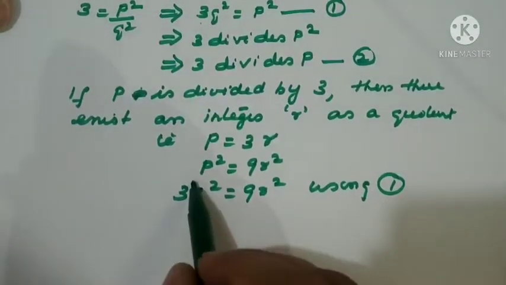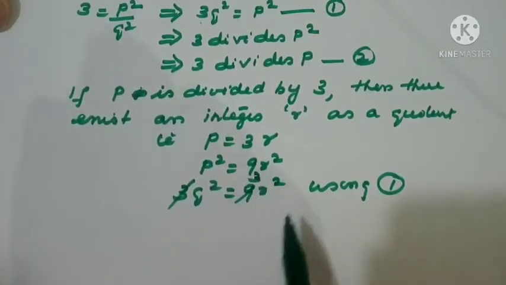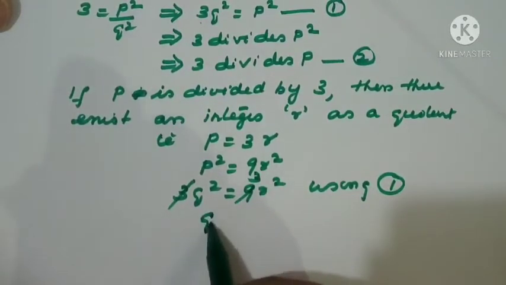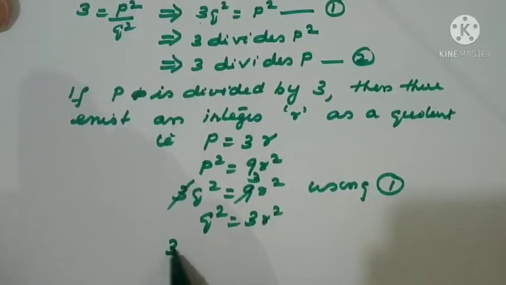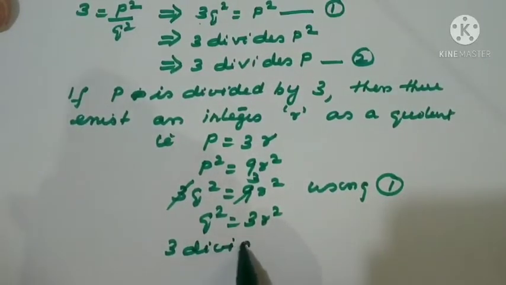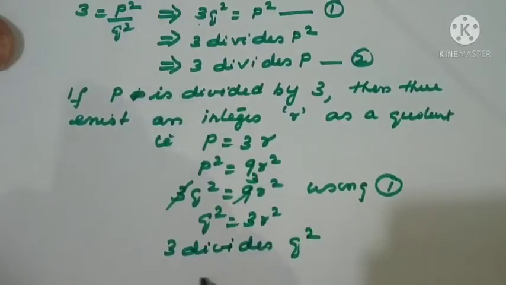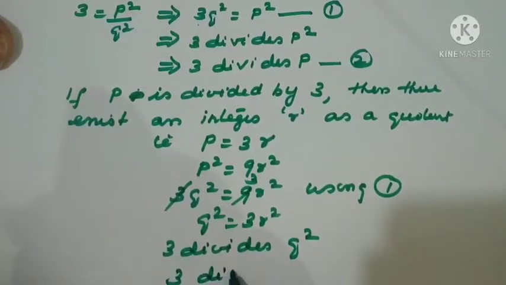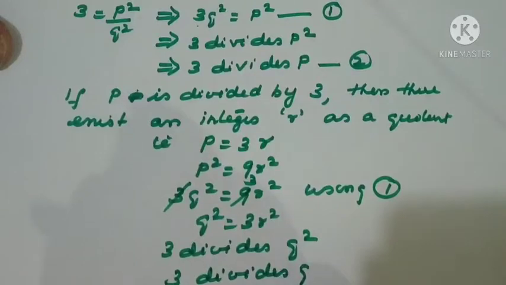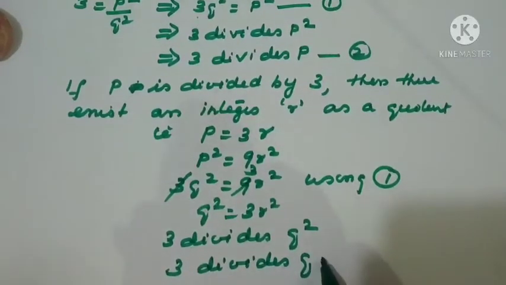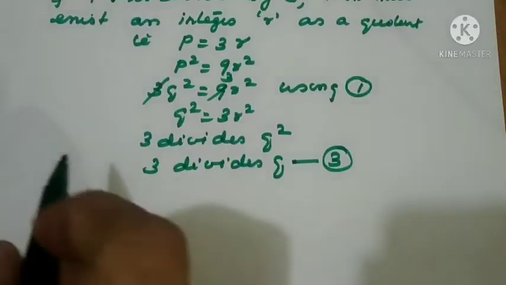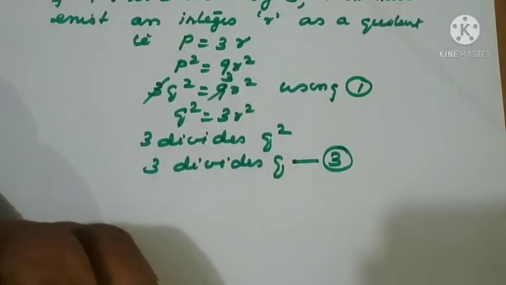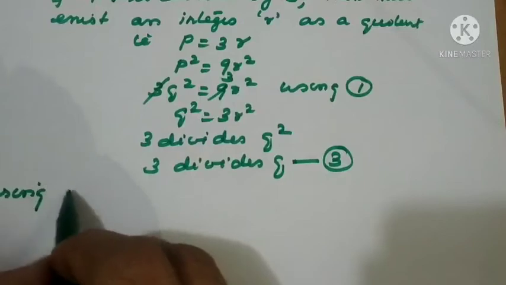Now what is the next step? Cancel 3 here. You will get 3 here again. Now this side, q square equal to 3r square you can say. That means 3 divides q square. Sorry, q square. 3 divides q square means 3 divides q also. So that is our equation number 3. Now we got equations 2 and 3. So using 2 and 3, what can we say?